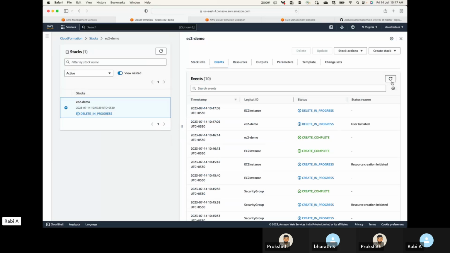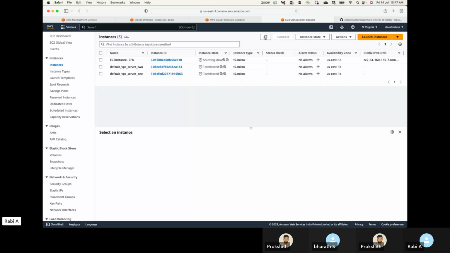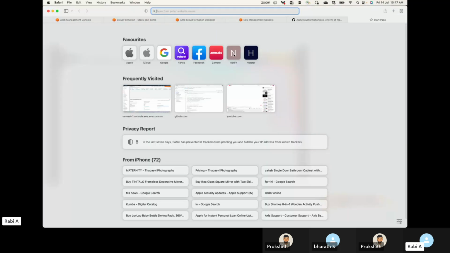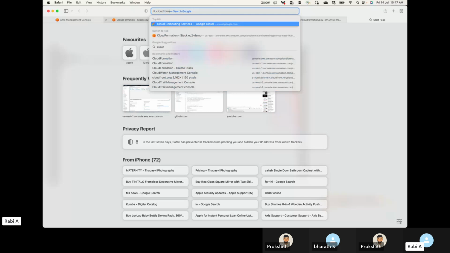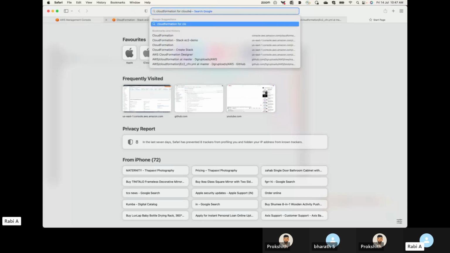So even if we have a template, can we create a CloudWatch dashboard also? Anything you want to do in AWS, whatever we have done until now manually, everything can be done using CloudFormation. So let's say CloudFormation for CloudWatch.